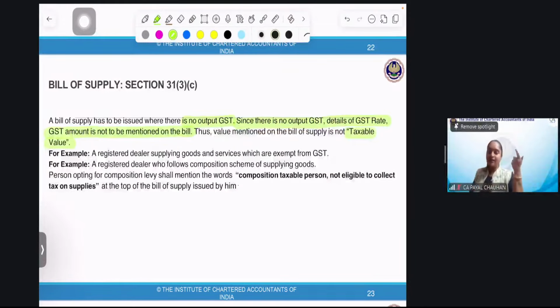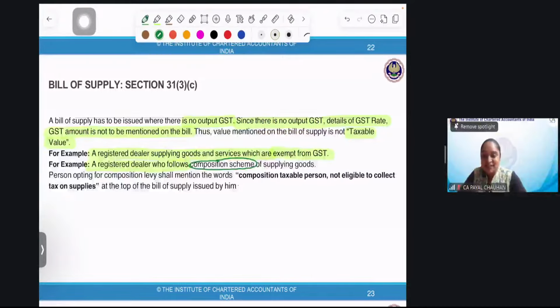Neither the rate nor the amount will be there. There are two cases when a bill of supply can be issued. A registered dealer supplying goods and services which are exempted from GST will issue a bill of supply. And the second case is a registered dealer who follows the composition scheme for supplying goods.